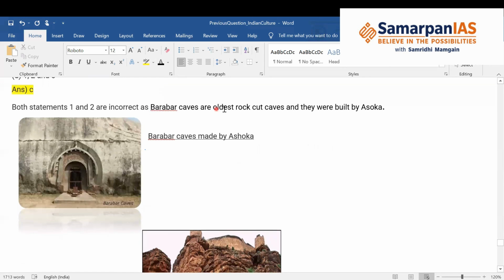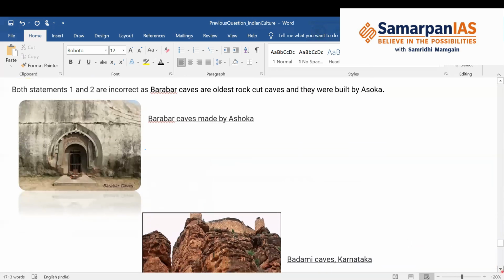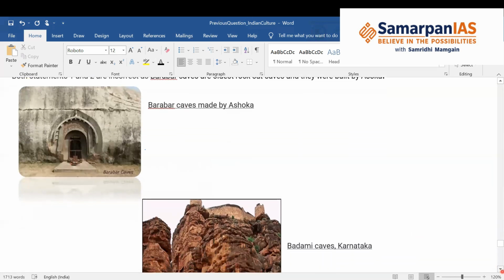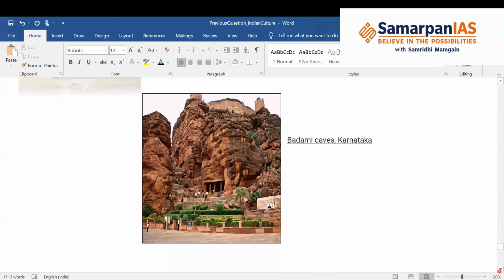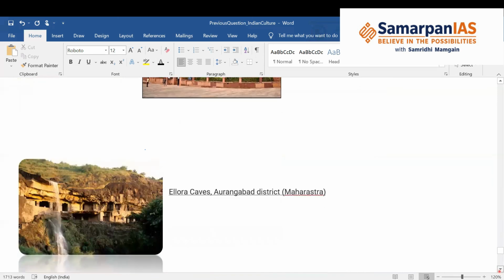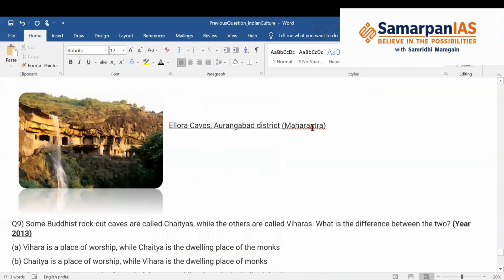So the Barabar caves are the oldest rock-cut caves and they were built by Ashoka. So these are the caves. Not built by Chandragupta Maurya, and it was not the Badami caves that were the oldest. The Barabar caves were the oldest. This is the picture of the Badami caves and the Ellora caves in Aurangabad district of Maharashtra, where you can find temples dedicated to all three religions, that is Hinduism, Buddhism, and Jainism.